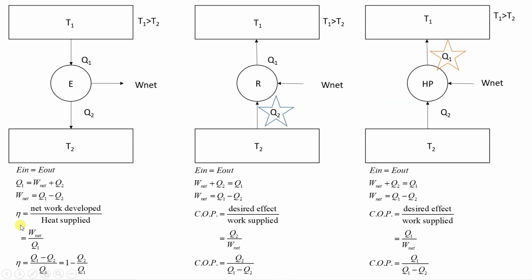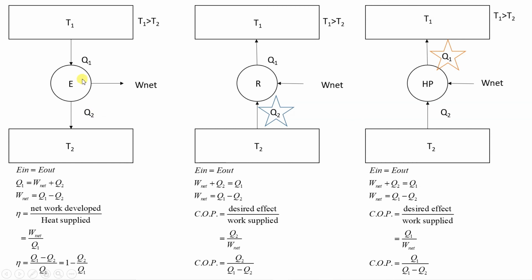But in case of heat engine, we define efficiency, which is given by... here you should remember that when I'm using the terms T1, T2, Q1, Q2, T1 will be high temperature, T2 will be low temperature, and Q1 will be heat supplied, or it is related to heat interaction with T1. Similarly, Q2 will be heat interaction, either heat is supplied or heat is rejected with the T2 reservoir. Okay, so this is the meaning of this.